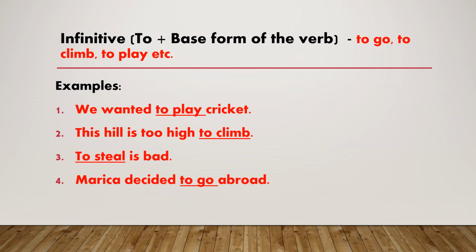Not to played. This hill is too high to climb. Not to climbed. To steal is bad. Not to stole or stolen. Marika decided to go abroad. Not to went or gone.